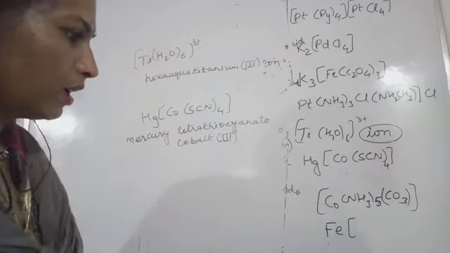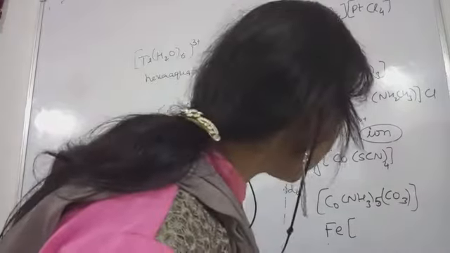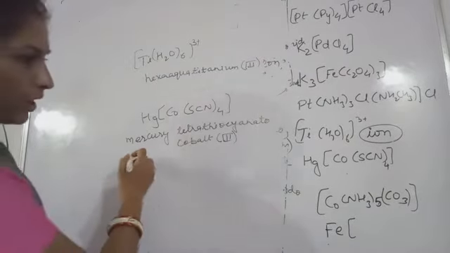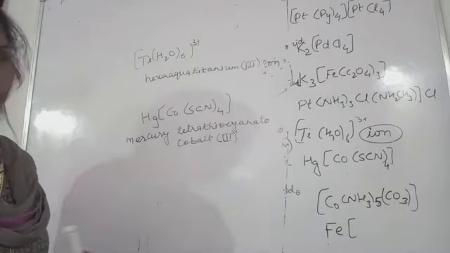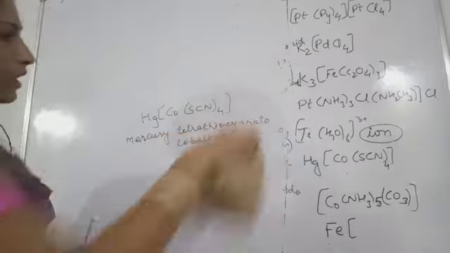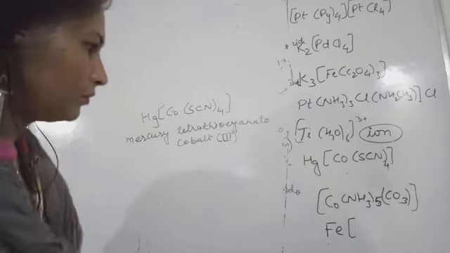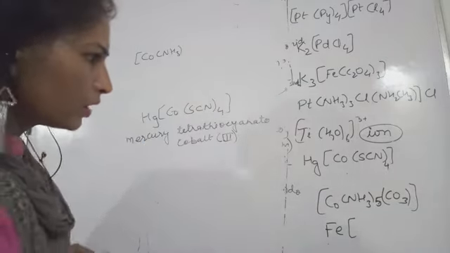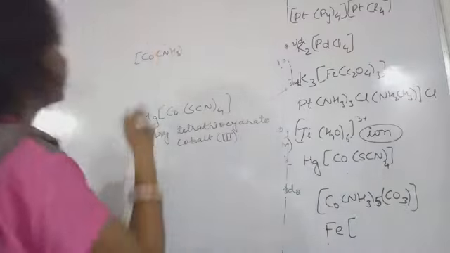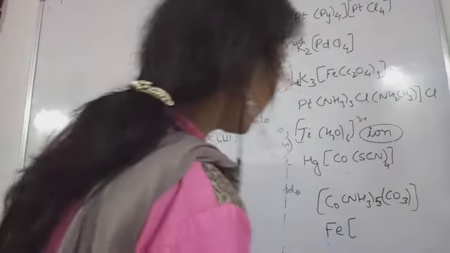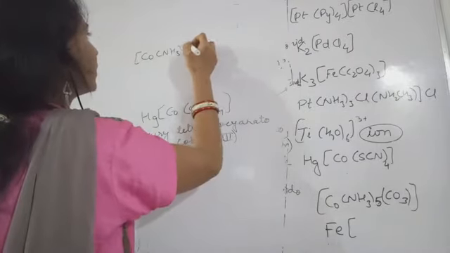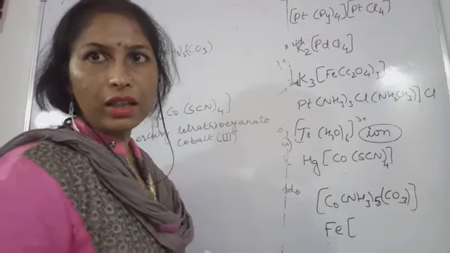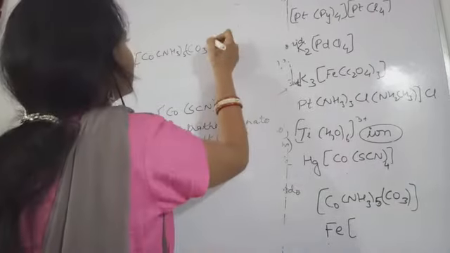Okay, the last one. Now let's check it out. This is what? It's very easy. Okay, one carbonato was there, that is why I took this example. I am writing here what that compound's formula is. I am writing here Co(NH3)5(CO3). How many amines? Pentaamine. Okay, then carbonato, CO3. Okay, in bracket we are writing because I told you polyatomic ligands are enclosed in the bracket.